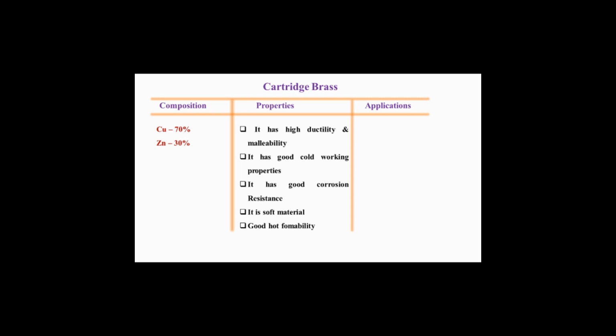If I am talking about cartridge brass applications, then you can see plumbing accessories, fasteners, radiator cores and tanks. It is used for springs. It is used for radiator fins. All these are the applications of cartridge brass.